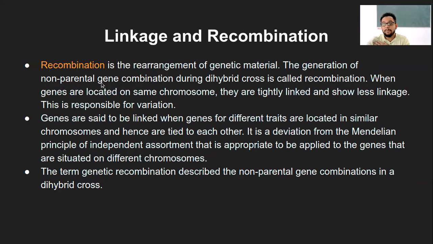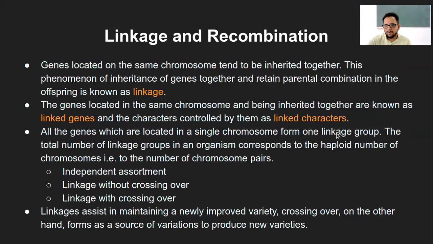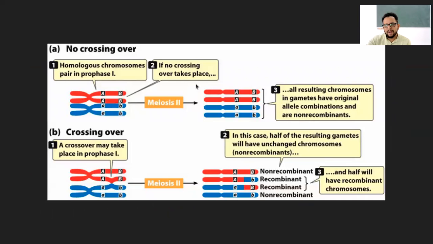Now this does not mean that parents did not have it. Parents did not have it expressed, that is what it means. And also variation is one of the reasons why this non-parental gene combination occurs, especially during the dihybrid cross, and that is called recombination. And when the genes are located on the same chromosome, they are tightly linked to each other and they show less recombination, right? And this is responsible for the variation. Again, when we look at the example, probably this fact will get more clarity.